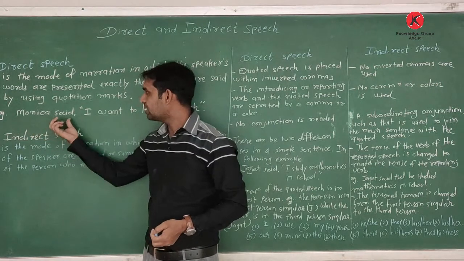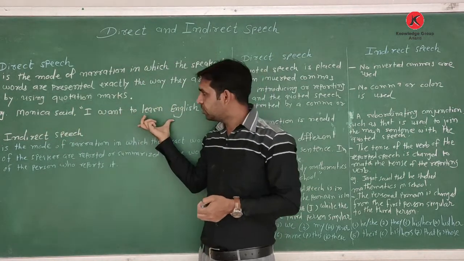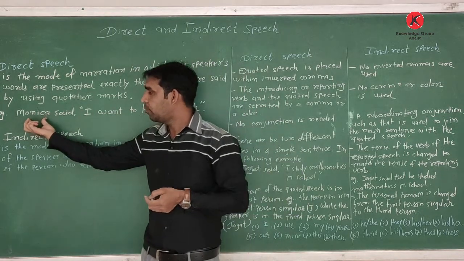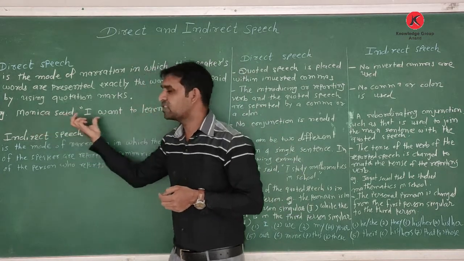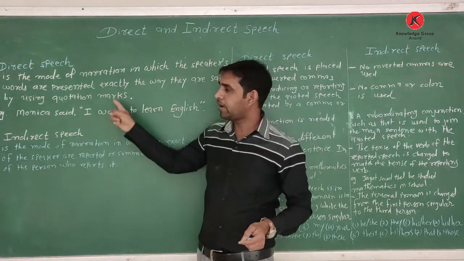See, Monica said, comma, then in inverted commas, this is the quoted speech. Whose words? The speaker, Monica. The speaker's exact words are given. So it is called direct speech.